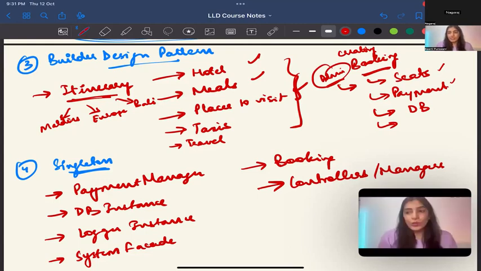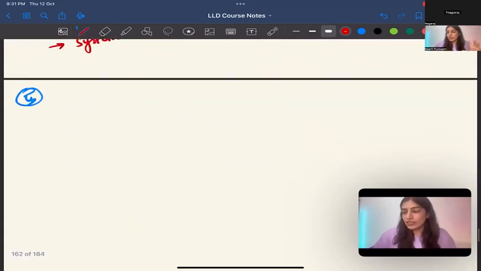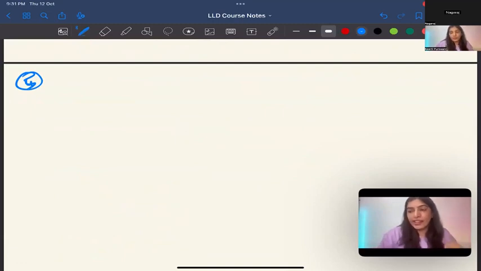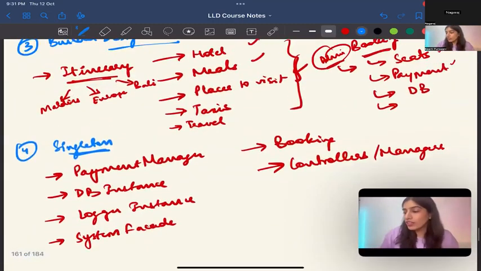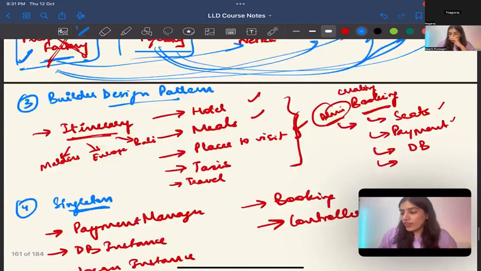Yep. See, you guys are now answering. I am not saying this is right, this is wrong, because I guess more or less you understand that there are different ways to do the same thing, right? Like for creational itself, you could use different design patterns, but don't force fit. Try to understand why you would use a particular design pattern in a particular scenario. So that is why it's open to discussion. You tell me why you think this is right, why you think this is wrong. Cool. Okay, so we have done factory, abstract factory, builder and singleton.